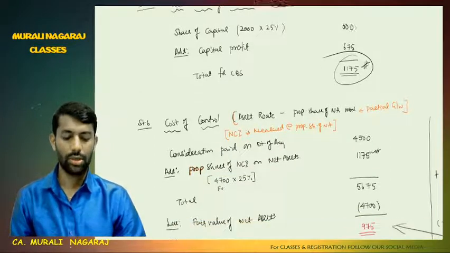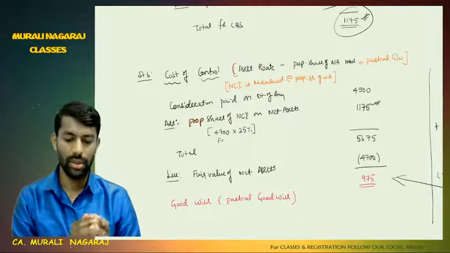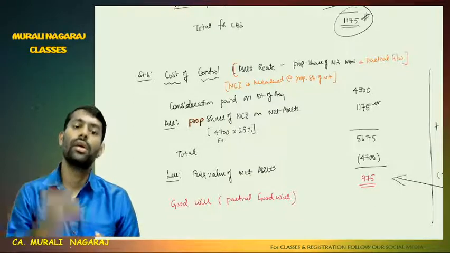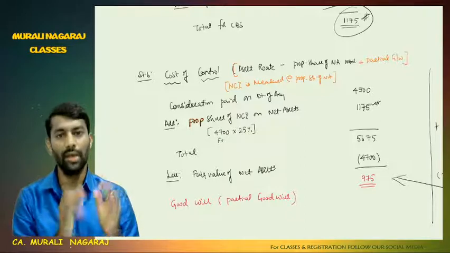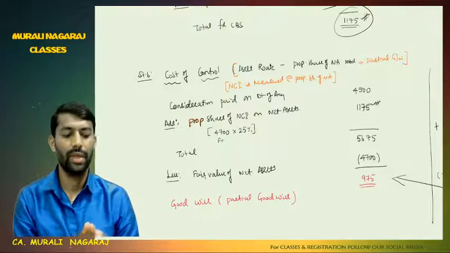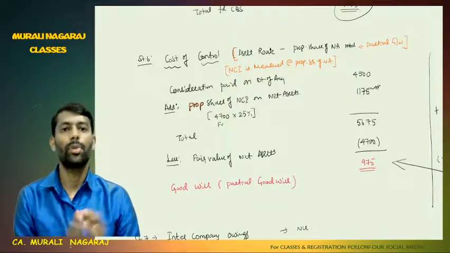Next, cost of control. Since here purchase consideration is given, we will go with the asset route. That too, fair value of non-controlling interest is not given. We have to go with the proportionate share of net assets method. So it is called partial goodwill. So non-controlling interest is measured at a proportionate share of net assets.